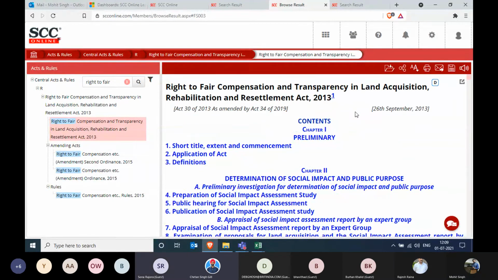Ideally, this should have a definition of land acquisition, considering that this is the new act, which has superseded the previous one, in 1894, if I'm correct. That was the last one. So we can have a look at the definition if it's there. But this is the actual Bare Act as it was, assented to by the president.